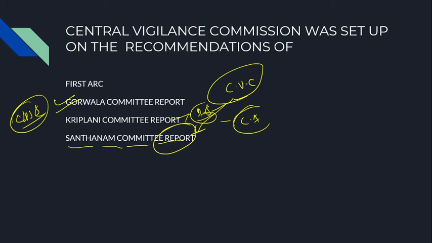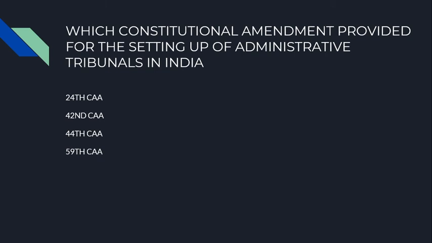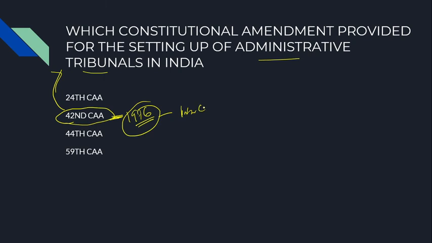Another important thing. Next, coming to the question: which constitutional amendment provided for the setting up of administrative tribunals in India? The 42nd Constitutional Amendment Act directed the creation of administrative tribunals in India. The 42nd Constitutional Amendment Act was passed in 1976, when our country was under internal emergency during the Indira Gandhi period. Right? At that time the administrative tribunal was made.